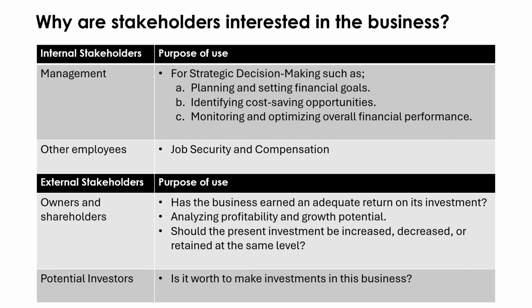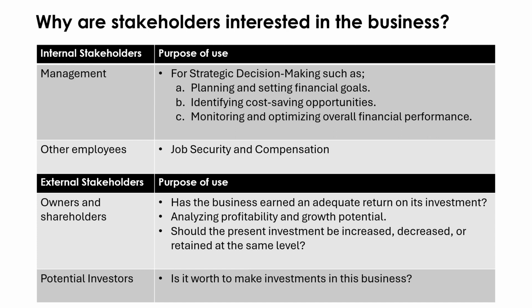Now we'll see why different types of external stakeholders are interested in the business. Owners and shareholders are interested in the business because they want to see whether the business has earned an adequate return on their investment, and also they want to analyze profitability and the growth potential, and they want to take decisions about whether the present investment should be increased, decreased, or retained at the same level.